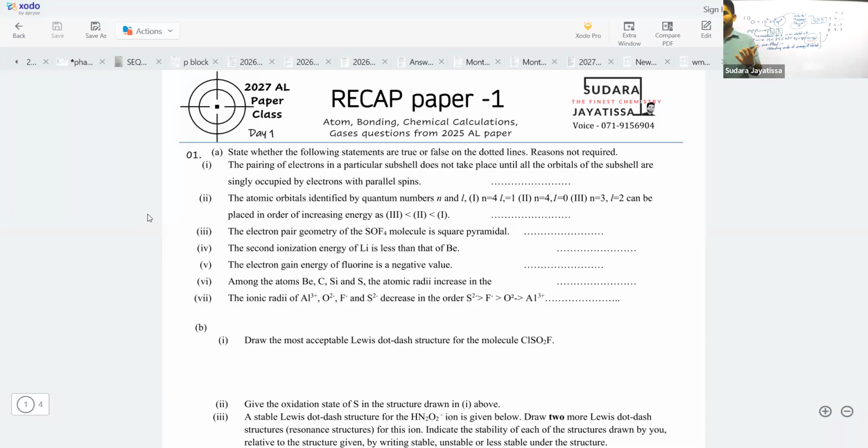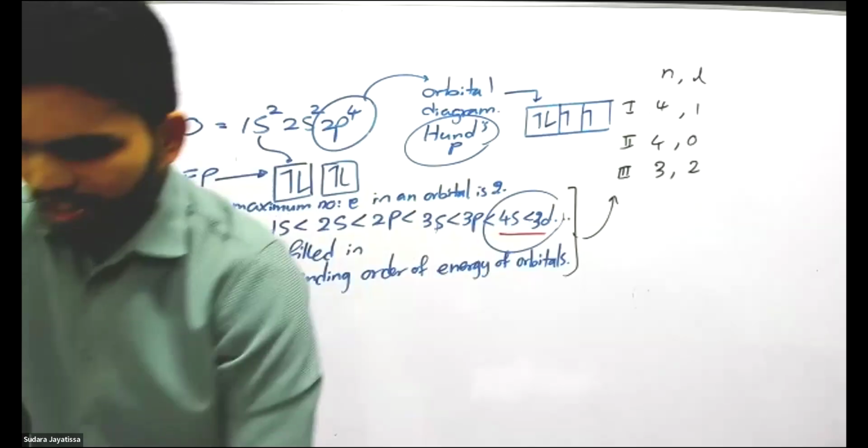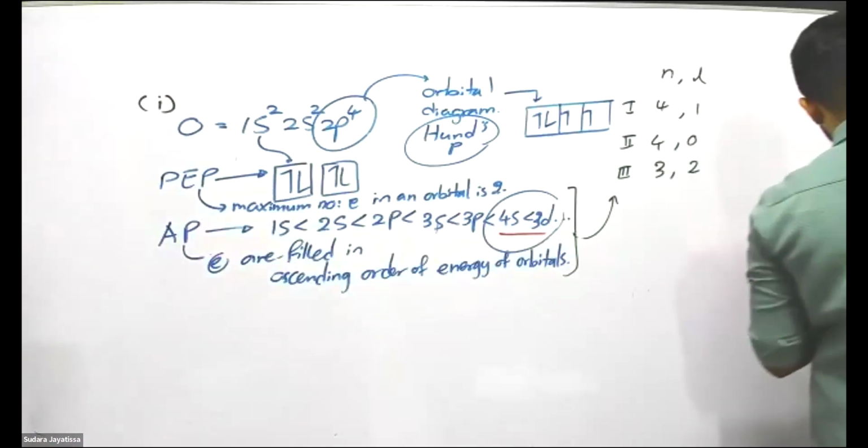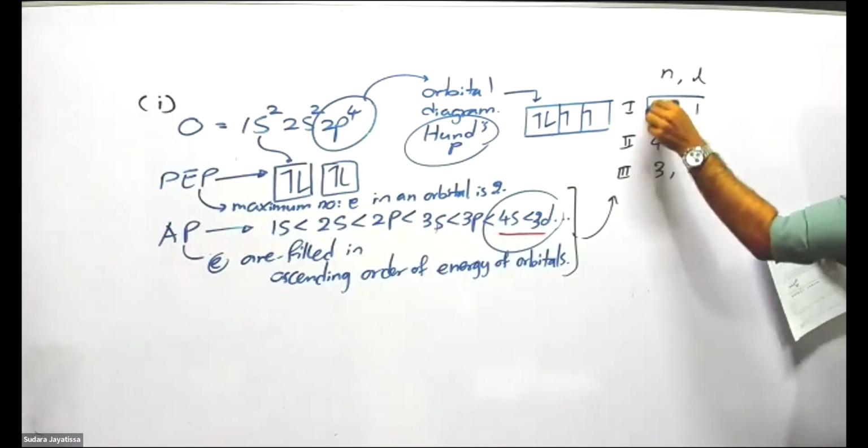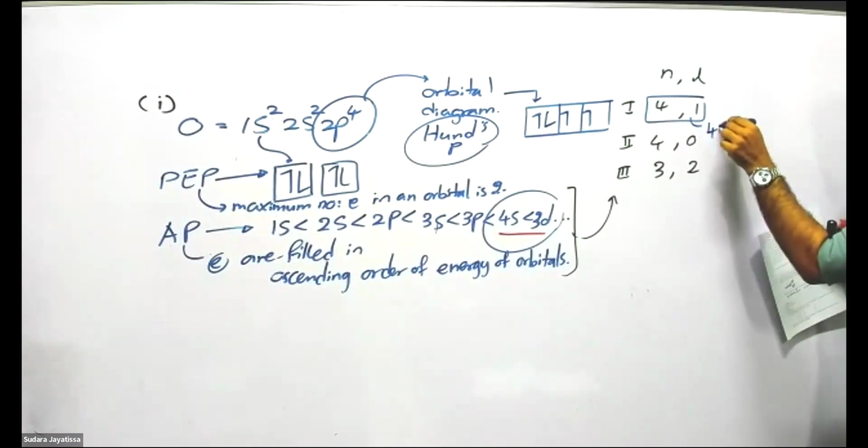It represents the sub-energy level, or you can say the shape of the orbital. s is a spherical shape orbital. Then 1 stands for p orbitals, dumbbell shape p orbitals. It is telling you which type of orbital you are filling electrons into. Simply, if it is 4, 1, then it must be 4p.